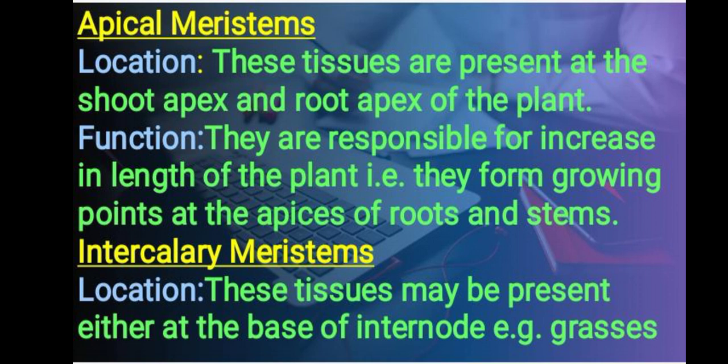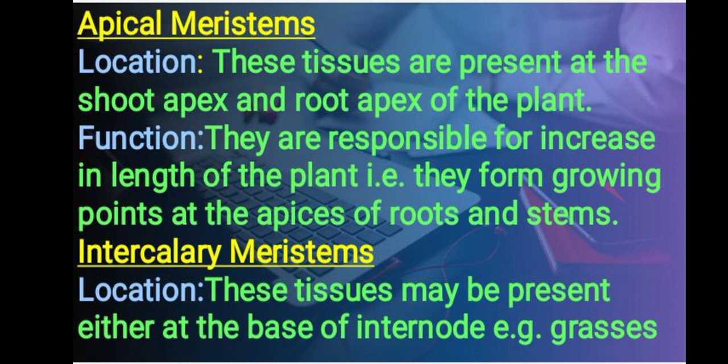Let's have a look at the different types of meristematic tissues. Let's begin with apical meristems. Location: apical meristems are present at the shoot apex and root apex of the plant. Function: they are responsible for increase in length of the plant, that is, they form growing points at the apices of roots and stems.